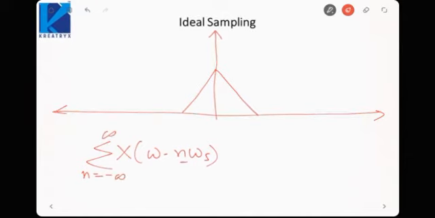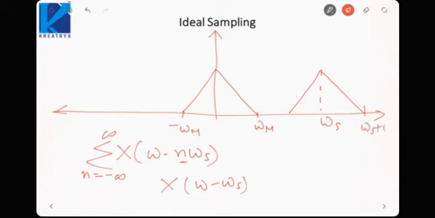Suppose n is 0, it would become X of omega, same, from minus omega m to omega m. Now if n is 1, it would become X of omega minus omega s. That is, shift this signal right by an amount omega s. Suppose omega s is here, so it would be something like this. This would become omega s plus omega m, omega s minus omega m.